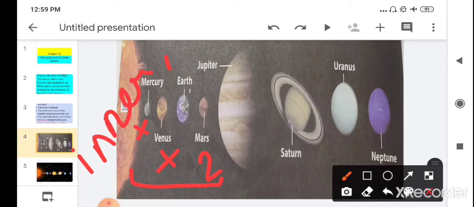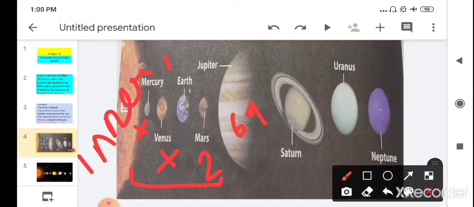Then after Mars, the next planet is Jupiter. Children, can you tell me how many moons Jupiter has? Very good. It has 69 known moons.